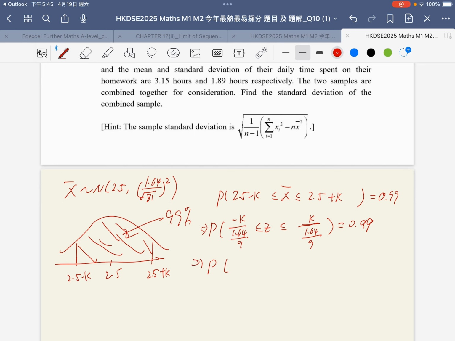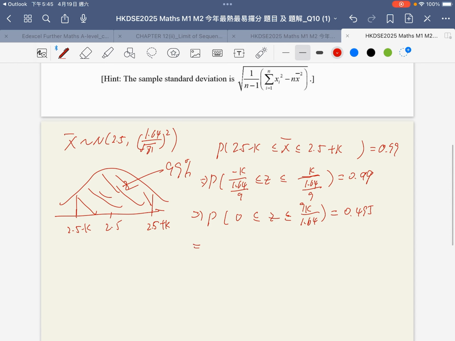And change to the domain from 0 to k, 9k over 1.64 should be equal to 0.495. Then we look at the standard normal distribution table.